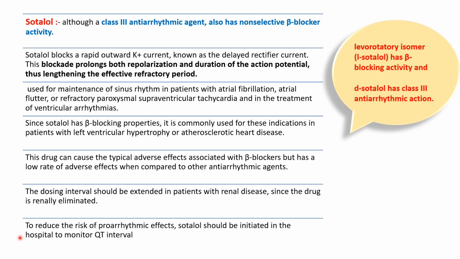This drug is mainly used for maintenance of sinus rhythm in patients with atrial fibrillation, atrial flutter or refractory paroxysmal supraventricular tachycardia and in the treatment of ventricular arrhythmias. Since sotalol has beta blocking properties, it is commonly used for these indications in patients with left ventricular hypertrophy or atherosclerotic heart disease. This drug can cause the typical adverse effects associated with beta blockers but has a low rate of adverse effects when compared to other antiarrhythmic agents. The dosing interval should be extended in patients with renal disease since the drug is renally eliminated. To reduce the risk of pro-arrhythmic effects, sotalol should be initiated in the hospital to monitor QT interval.